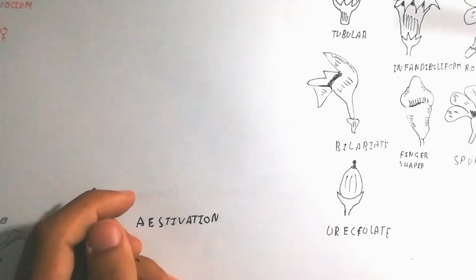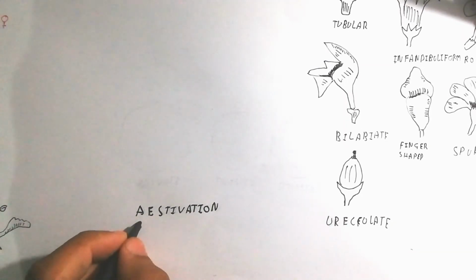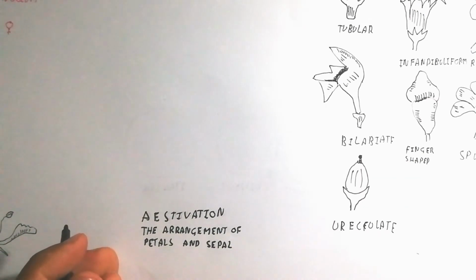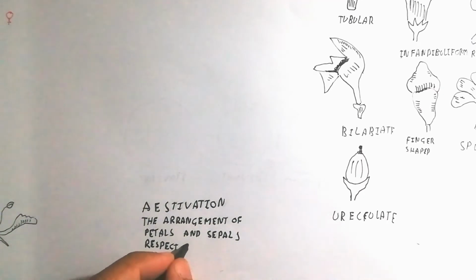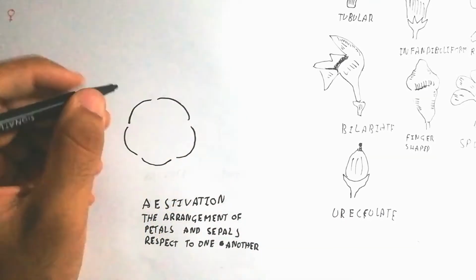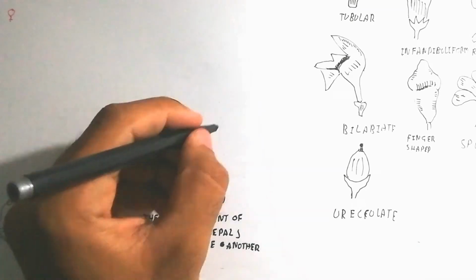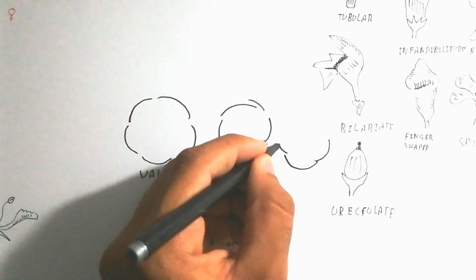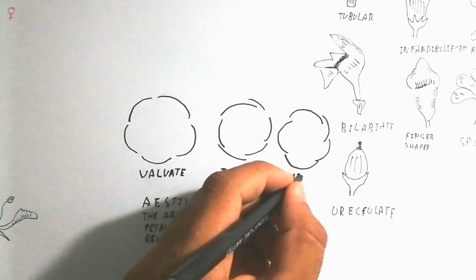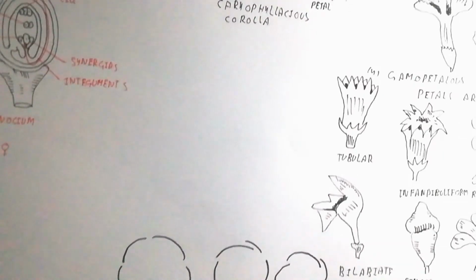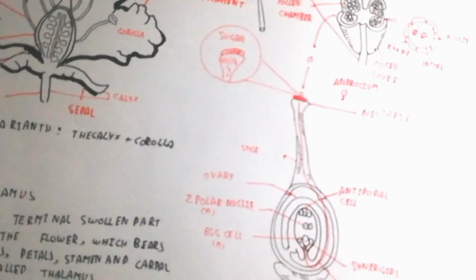Here is the urceolate, and now we will talk about the estivation. Estivation is the arrangement of petals and sepals with respect to one another. Here is a figure we will draw: valvate, twisted and imbricate. Valvate means the corolla arrangement is like that. Twisted means the corolla twists over one another. And imbricate means overlapping, and when a bract is present in the flower, it is known as a bracteate flower, and